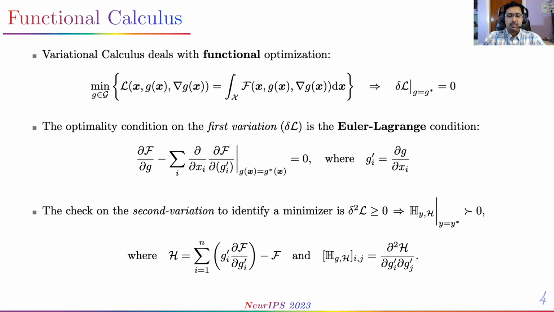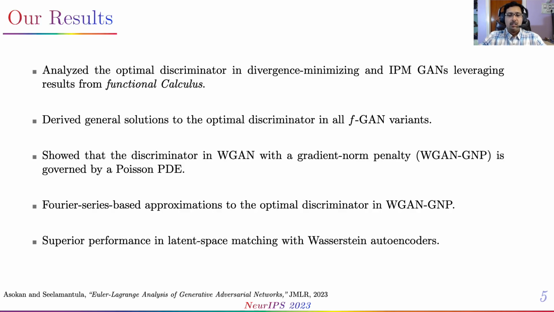A key ingredient in our analysis is variational calculus, from which we consider the optimization of integral loss functions leveraging the conditions of the first variation, known popularly as the Euler-Lagrange condition, to derive optimal discriminators in GANs. In this paper, we analyze various FGAN and WGAN variants within the functional calculus framework. In particular, for WGANs with a novel variant of the gradient norm penalty, we showed that the optimal discriminator solves a Poisson PDE and subsequently derived the solution via a Fourier series approximation. We demonstrate superior performance on latent space learning tasks considering Wasserstein autoencoders. While we summarize a few key results here, in-depth analysis can be found within the journal manuscript.